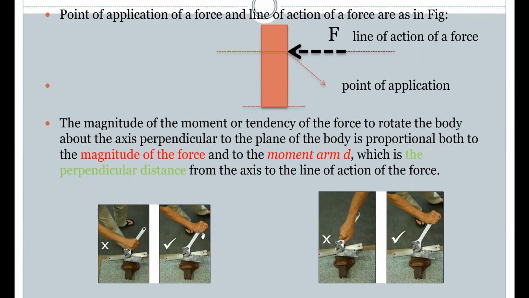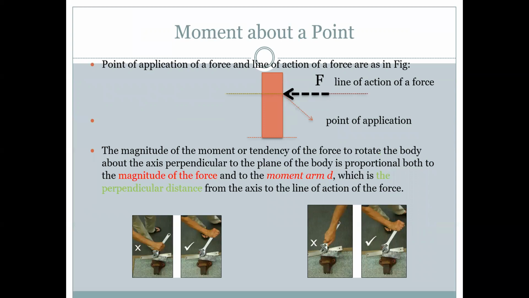If we move it behind, to this point, we can actually apply the moment to the body and to the bolt at the place. The point of application of force is acting on this, and the line of action of a force.